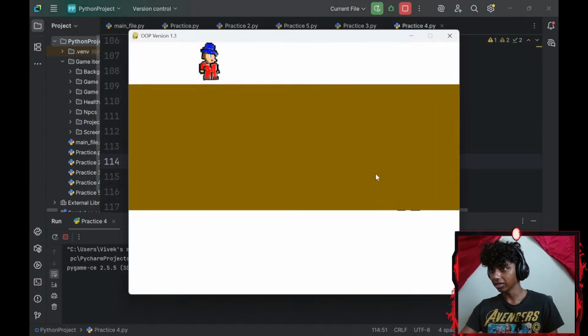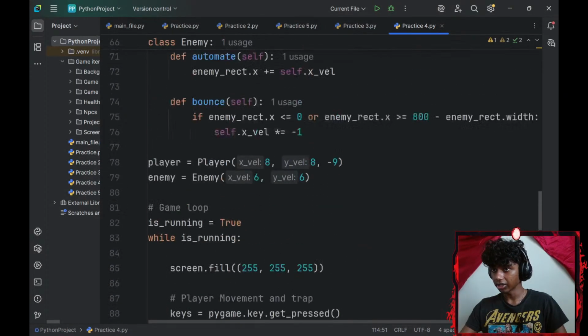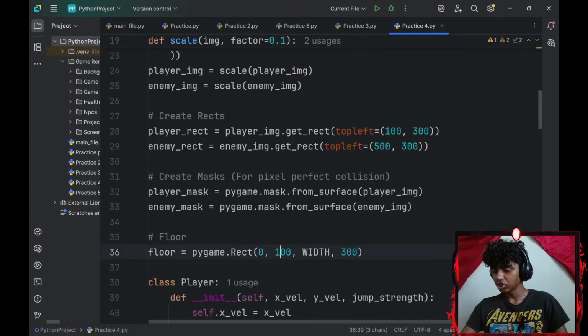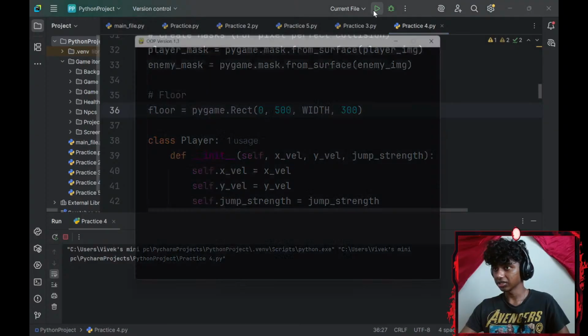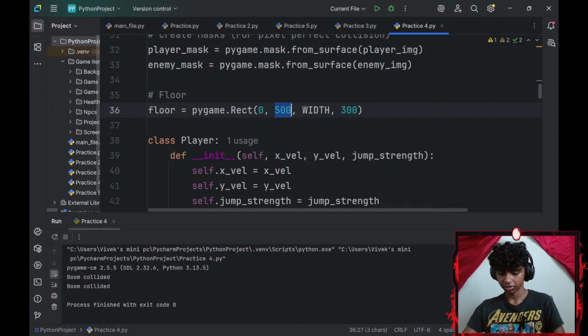Okay, let me run the command. No wonder, that's my floor. So I've got to decrease my floor. Alright, so where's my floor variable? Maybe I change this to 500. Excuse me, guys. There we go. That looks much better. Maybe 400.